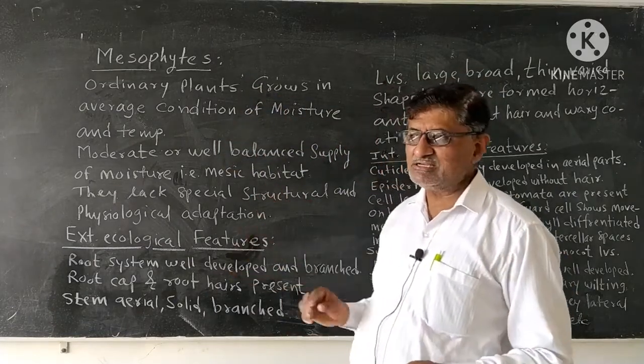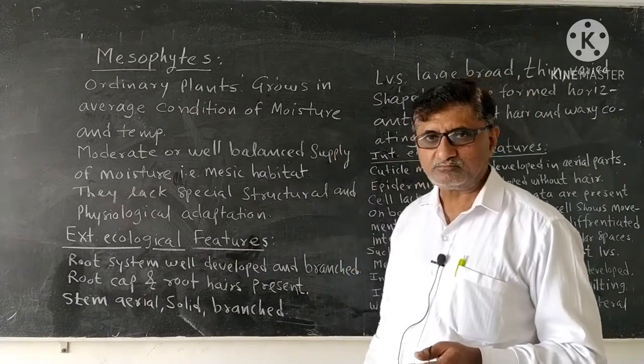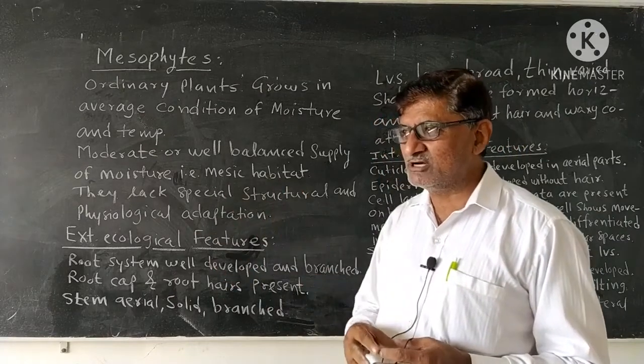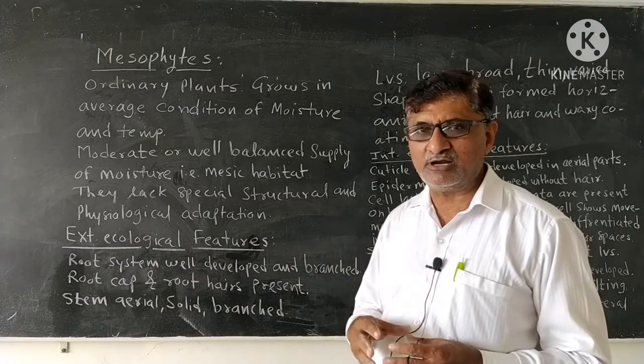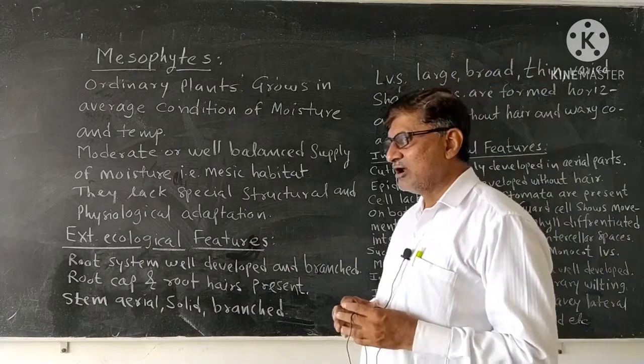So this ecological plant group is also called the ordinary plant group. Ordinary plants means the plants we see around us that are normally growing on land, and such a group of plants is called mesophytes.